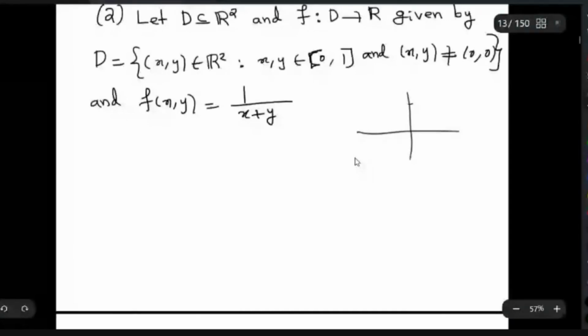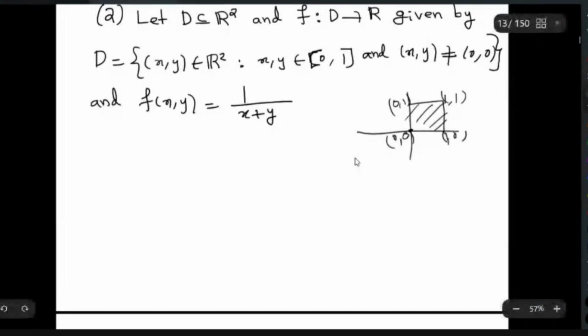This closed interval, this is (0, 1), and this is (1, 1). This is (0, 1) and this is (1, 0) and this is (0, 0), right? Okay, this is my domain and this point I am removing. This point is not in my domain. All other points are there. So this is my entire domain except this point (0, 0).